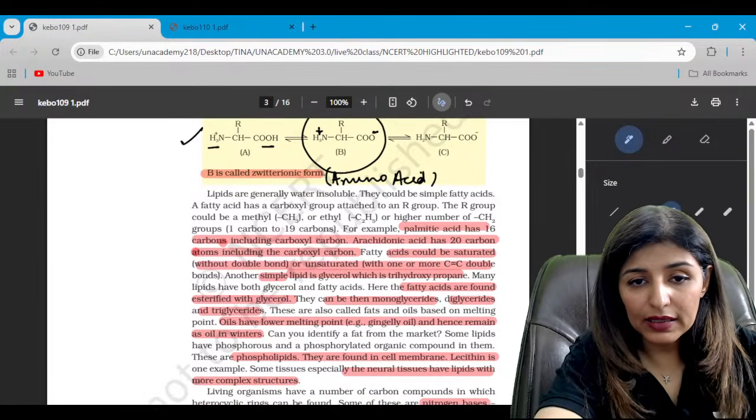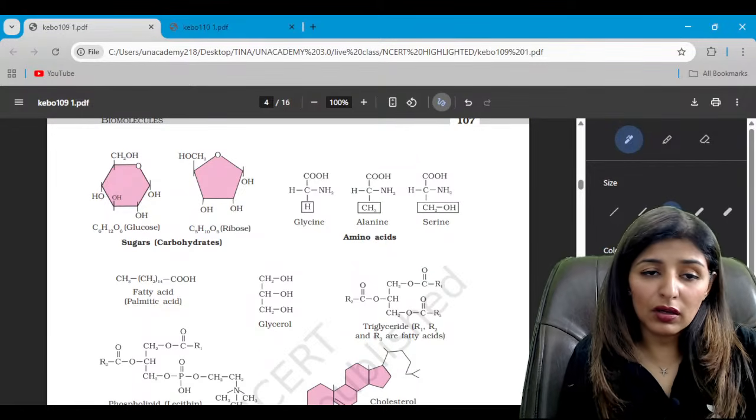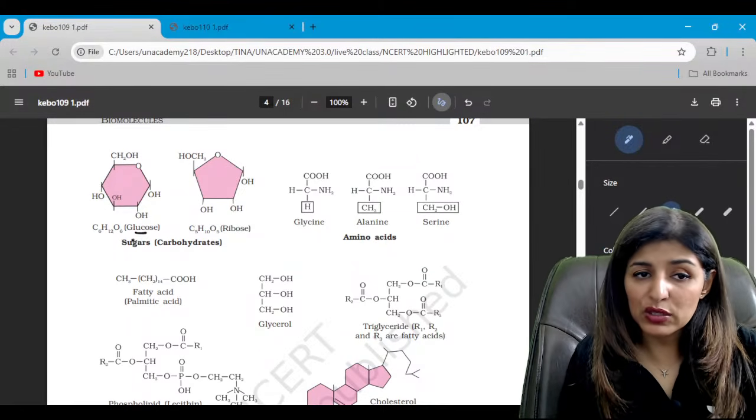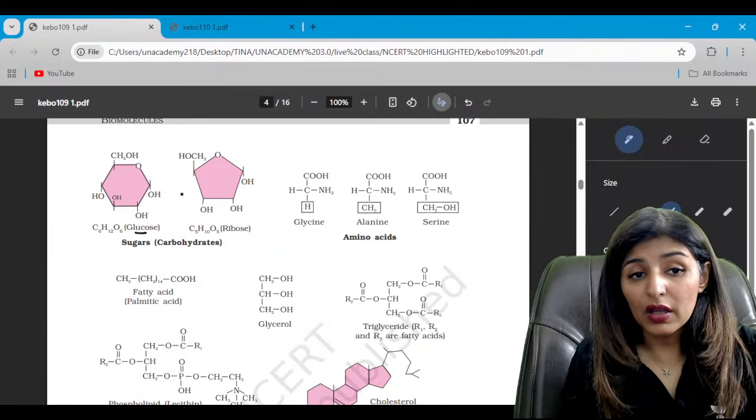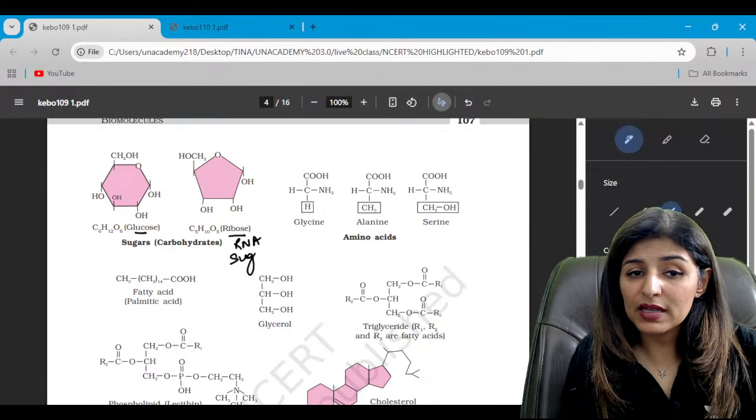Is that clear? Now moving on to this page. Look at the structure of glucose, C6H12O6. Look at the location of each group, where is OH present, and then ribose. Ribose is an RNA sugar. See the formula as well as the diagram.